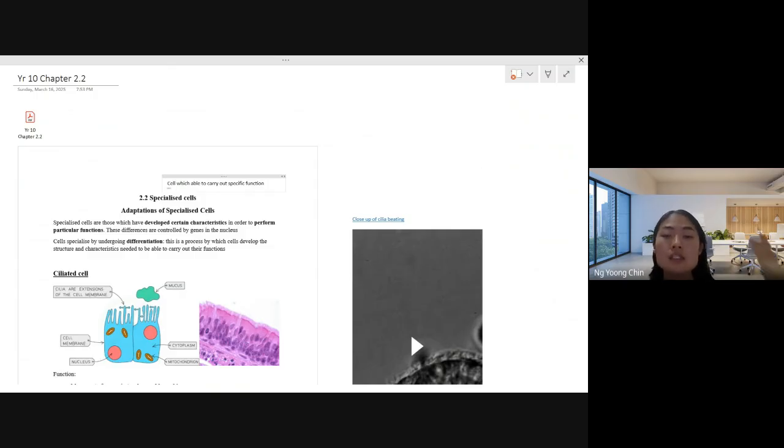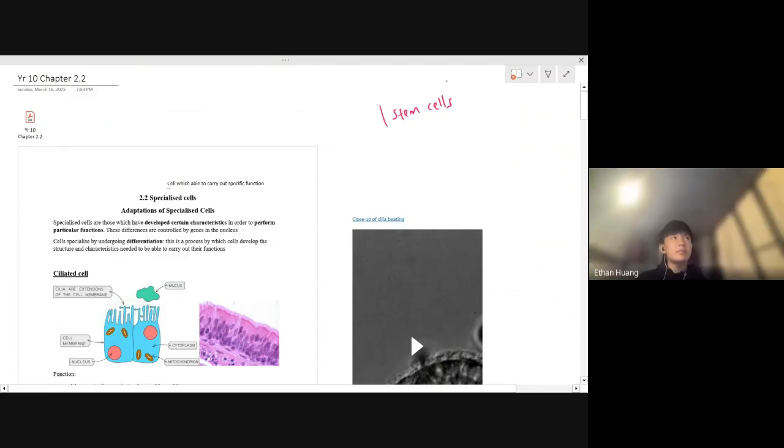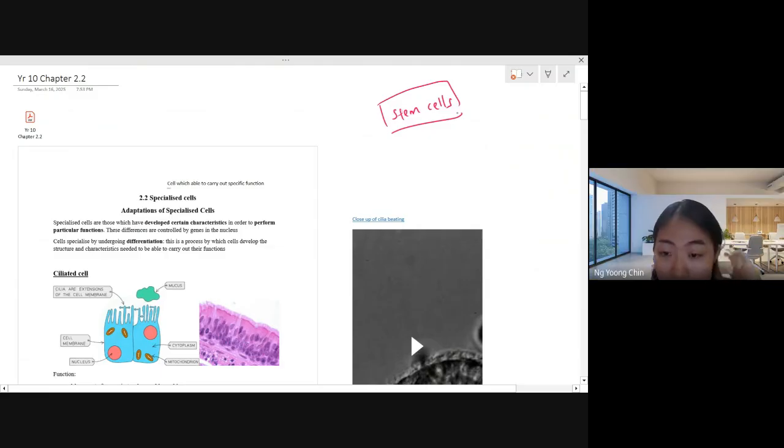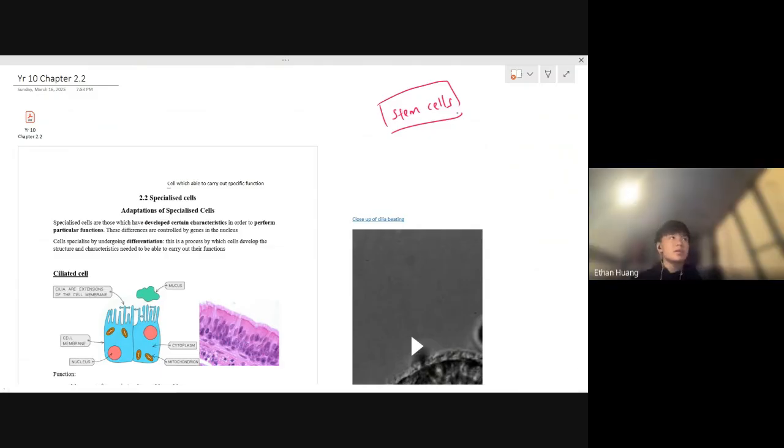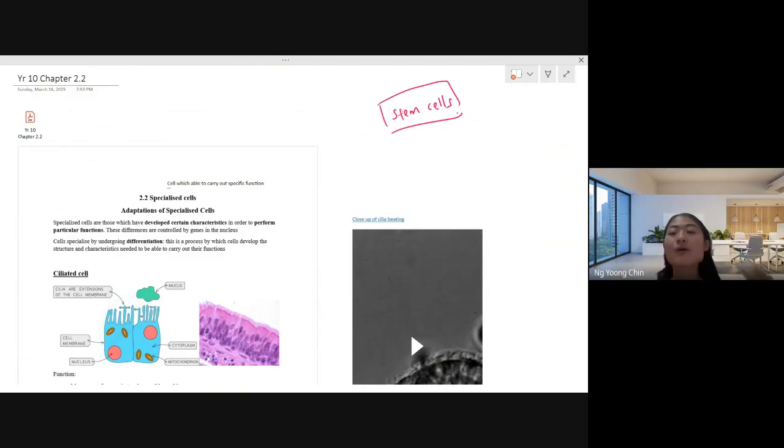So actually, those specialized cells originate from stem cell. I'm not sure you have heard about this or not. Human stem cell. Have you heard about stem cell before? Eden, Suya? They develop into any specialized cell, right? They transform into specialized cells. Yeah, because stem cell is an unspecialized cell.